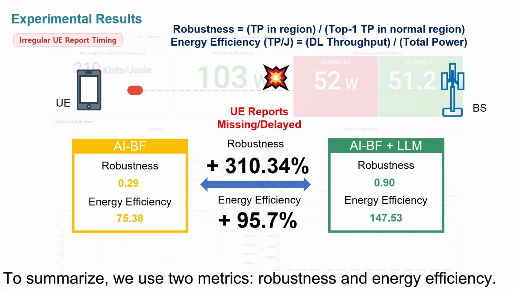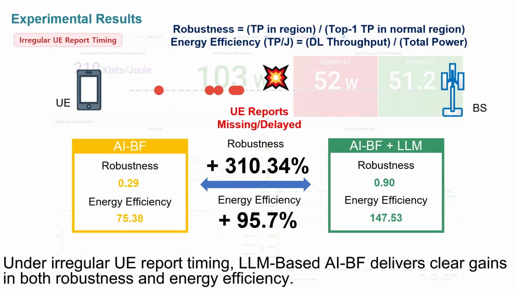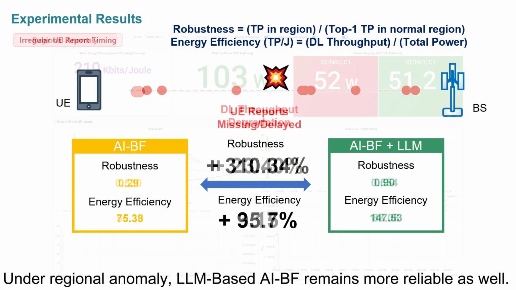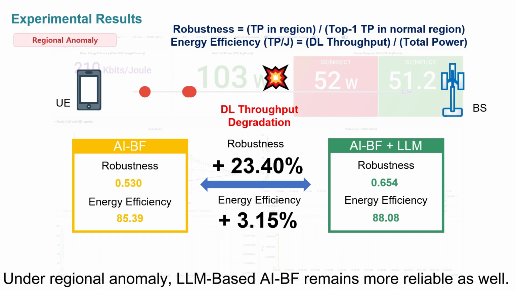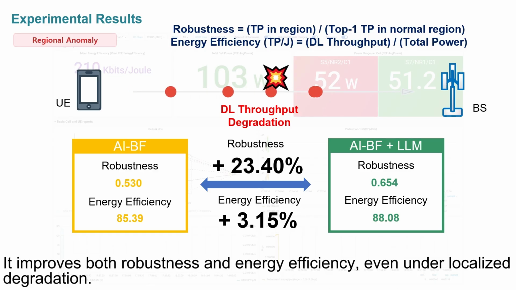To summarize, we use two metrics: robustness and energy efficiency. Under irregular UE report timing, LLM-based AI beamforming delivers clear gains in both robustness and energy efficiency. Under network anomaly, LLM-based AI beamforming remains more reliable as well. It improves both robustness and energy efficiency, even under localized degradation.